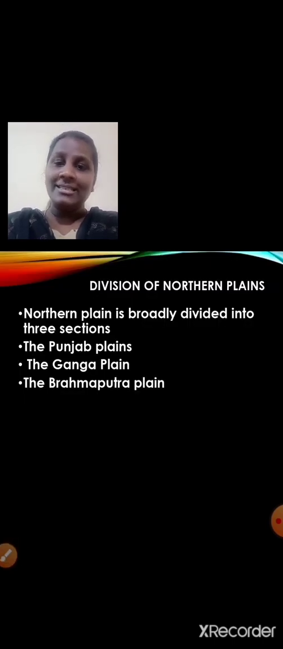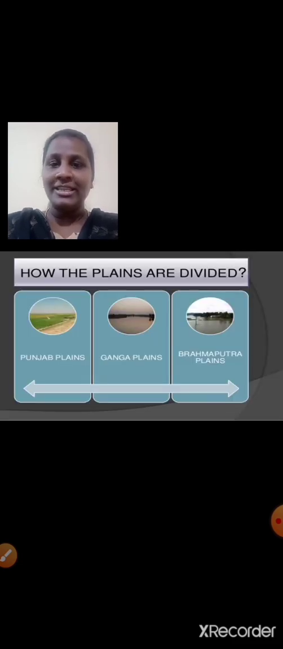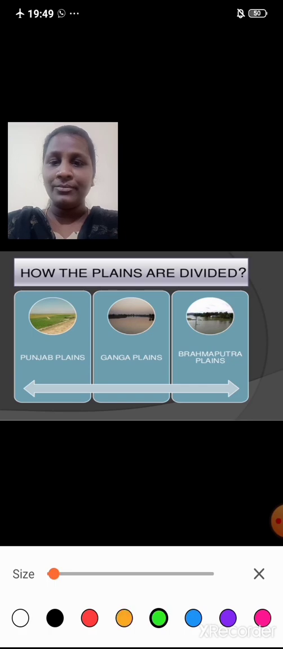Now let us see the division of Northern Plains. Northern Plain is broadly divided into three sections. How many sections, students? Three. The Punjab Plains, the Ganga Plain and the Brahmaputra Plain. Have a look over here, students. How are the plains divided? Yes, they are divided into Punjab Plains, Ganga Plains and Brahmaputra Plains.